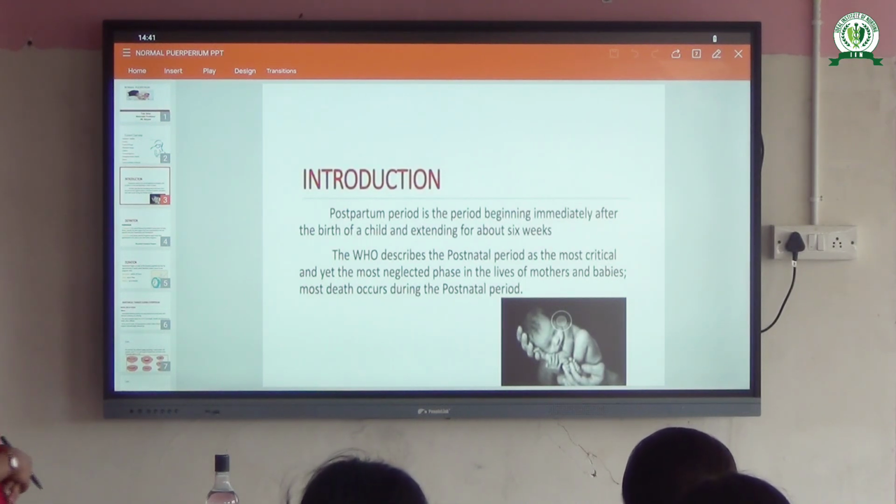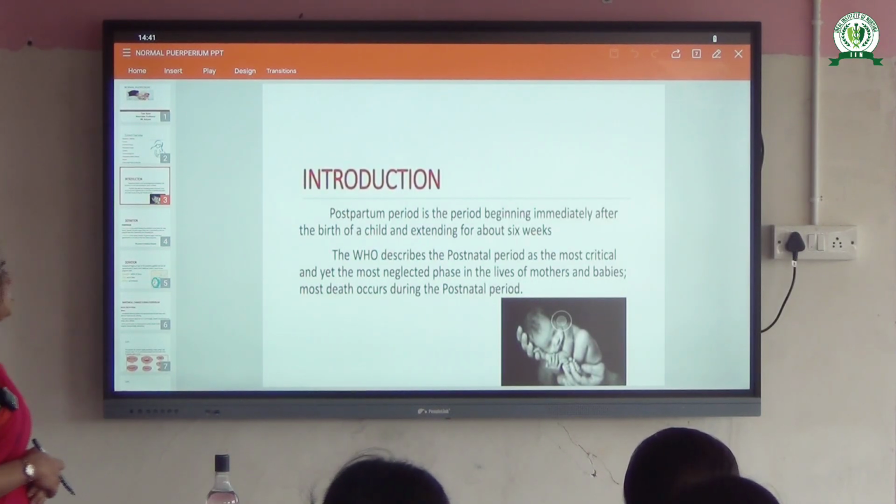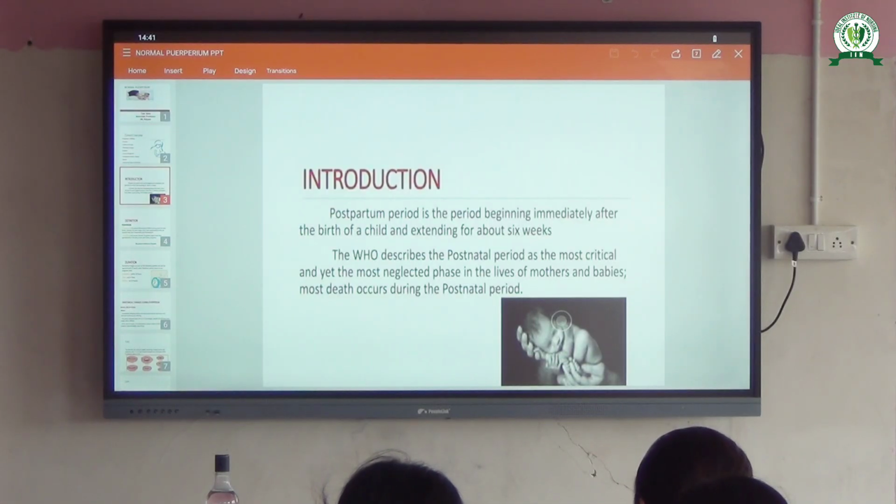The WHO describes the postnatal period as the most critical and yet most neglected phase in the lives of the mothers and the babies. Most deaths occur during the postnatal period. In the antenatal period, only the mother was there. During the postnatal period, the mother and also the baby are there. So both are a vulnerable group, the child and also the mother. So during that time period, more mortality happens during the postnatal period.